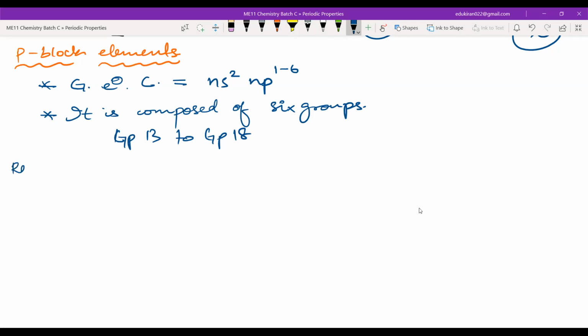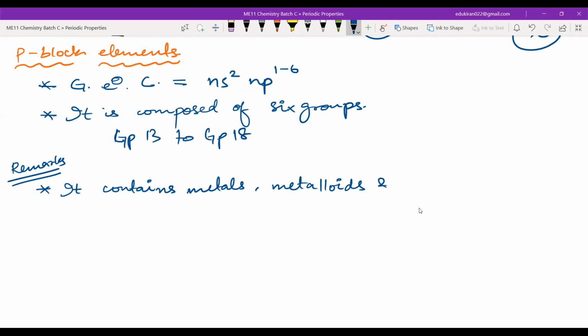The general characteristics. First of all, this block contains metals, metalloids, and non-metals too.